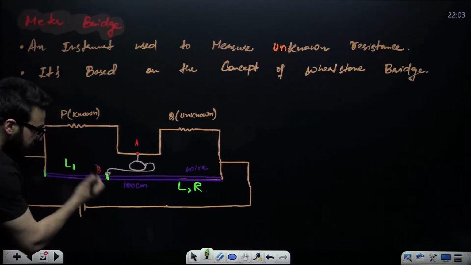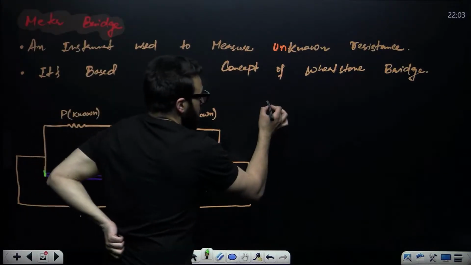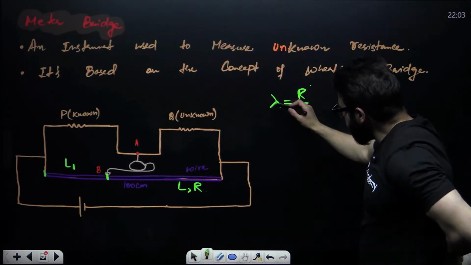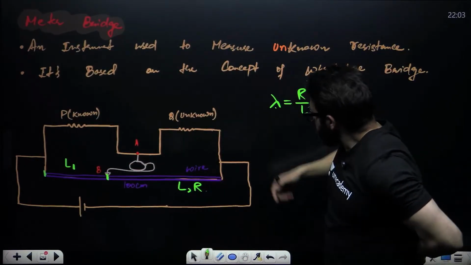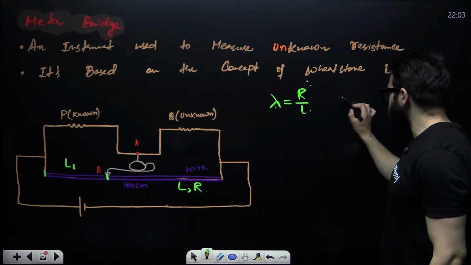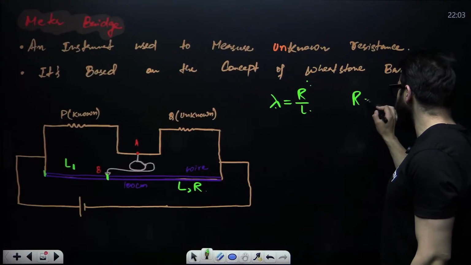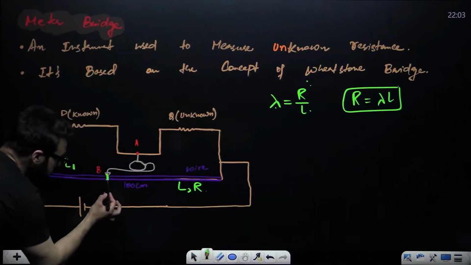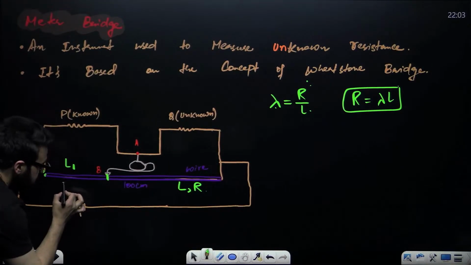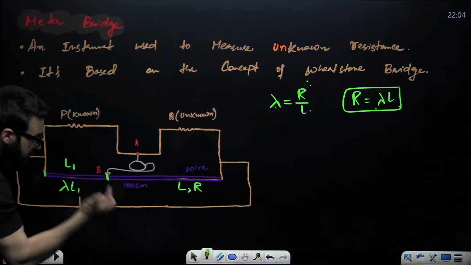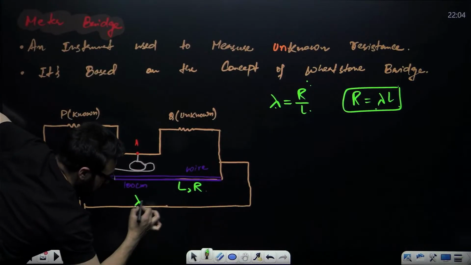Could you please tell me one concept I define? We say lambda is equal to R divided by L, resistance per unit length. Lambda means total resistance by total length. So basically, length L has got R resistance. Now, can I say here that R will be equal to lambda into L? This is the formula. Now, what is going to be the resistance of this portion? You'll be saying, sir, it will be lambda into L1, because lambda into length. Similarly, what will be the resistance of this? Lambda into its length.